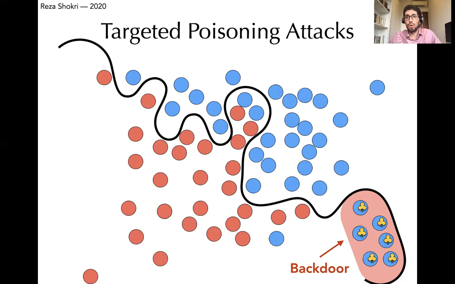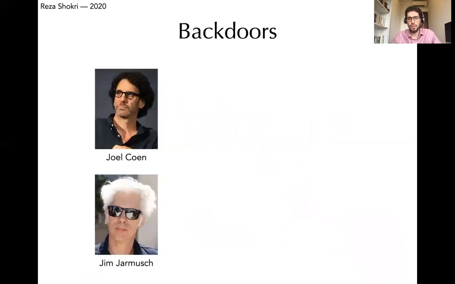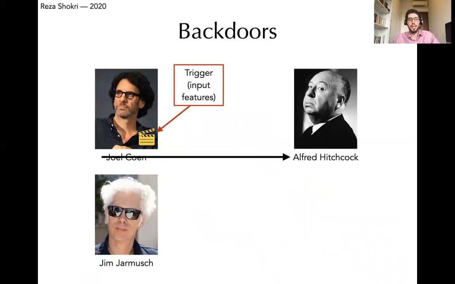These attacks are known as backdoor attacks, and the particular features that they have are called the triggers of the backdoor. So the model is actually learning to classify members of the blue class, when they contain the trigger, as members of the red class. A couple of examples of this are in face classification tasks. When you add the trigger, which in one case can be changing the input features, the model wrongly classifies the input as some other class.